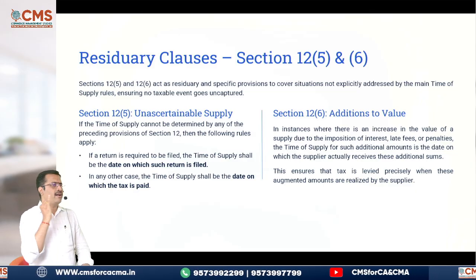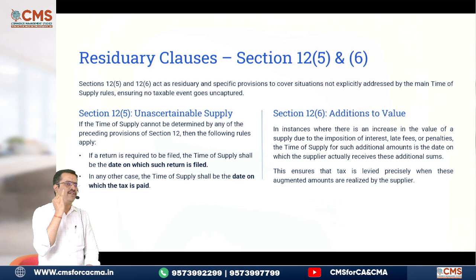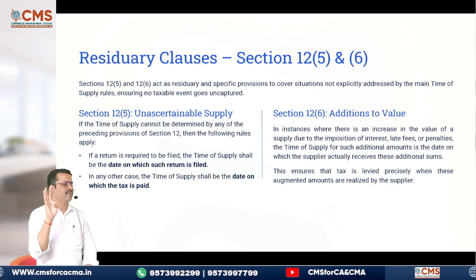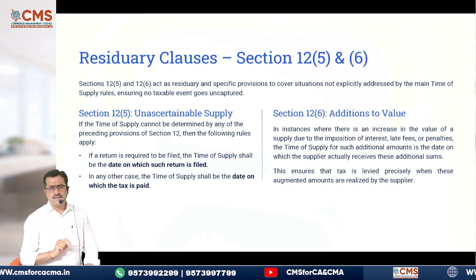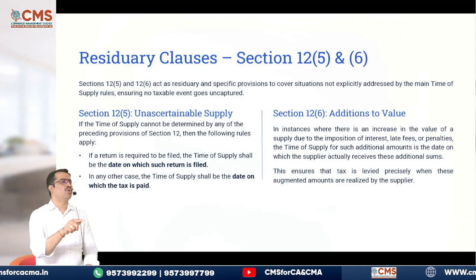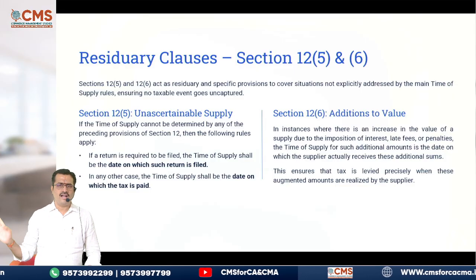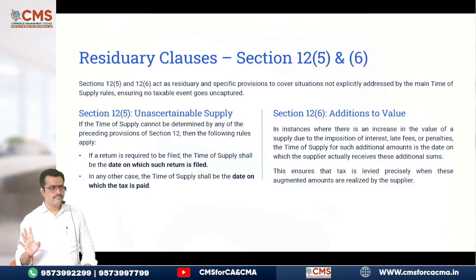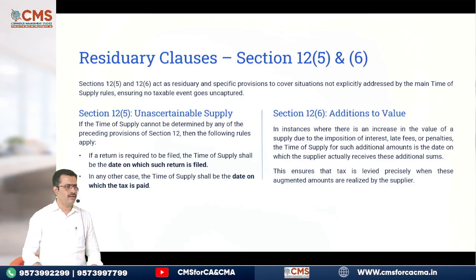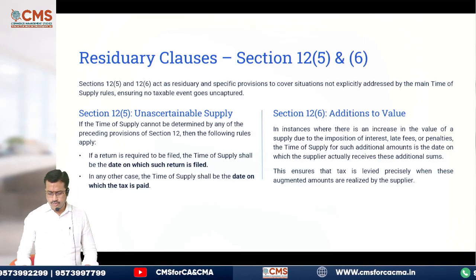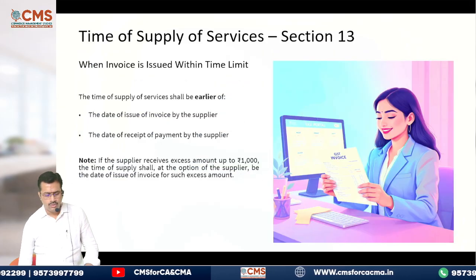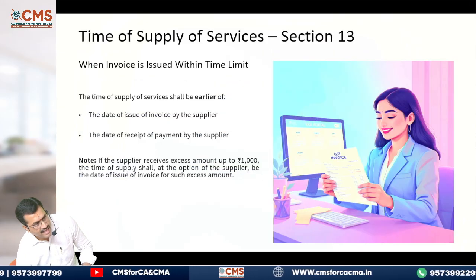So any interest, any additions in the form of interest, penalty, late fee, anything, the time of supply will be the date when you received such additional amounts. Same logic even in 13 subsection 6. Is everyone clear with this one? This is about your time of supply of goods. Now let's go to time of supply of services.